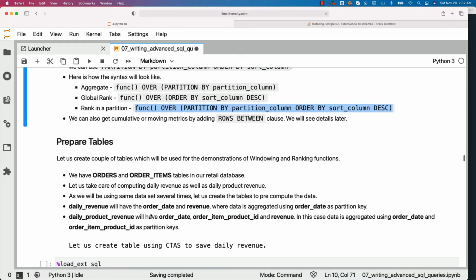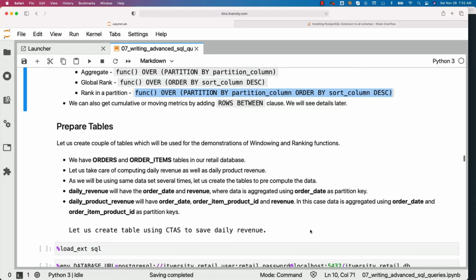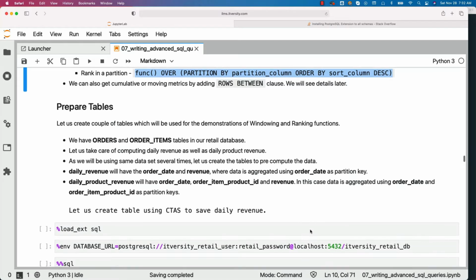Daily revenue will have the order date and revenue, where data is aggregated using order date as partition key. Daily product revenue will have order date, order item product ID and revenue. In this case, data is aggregated using order date and order item product ID as partition keys. Let us create tables using CTAS to save daily revenue as well as daily product revenue. First, we will be seeing daily revenue.